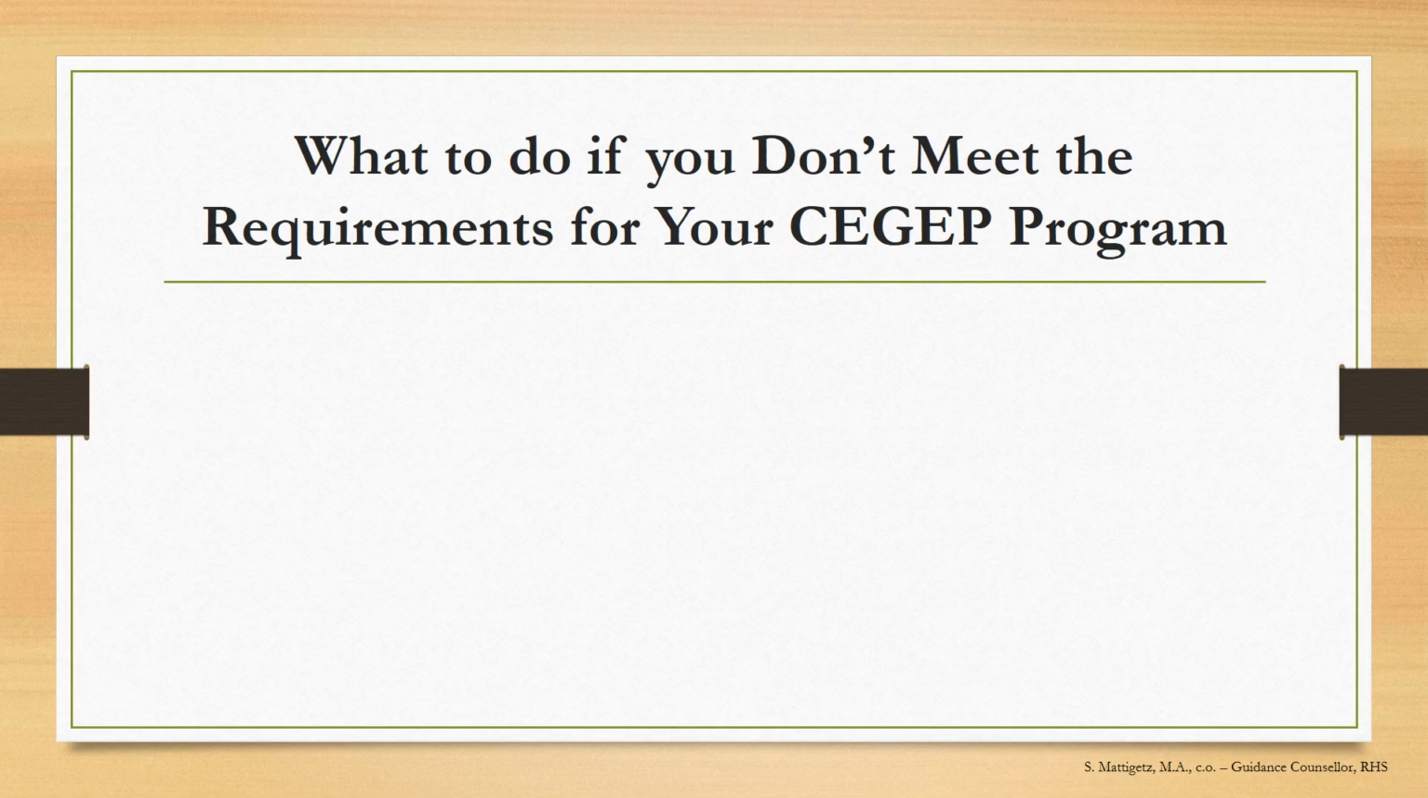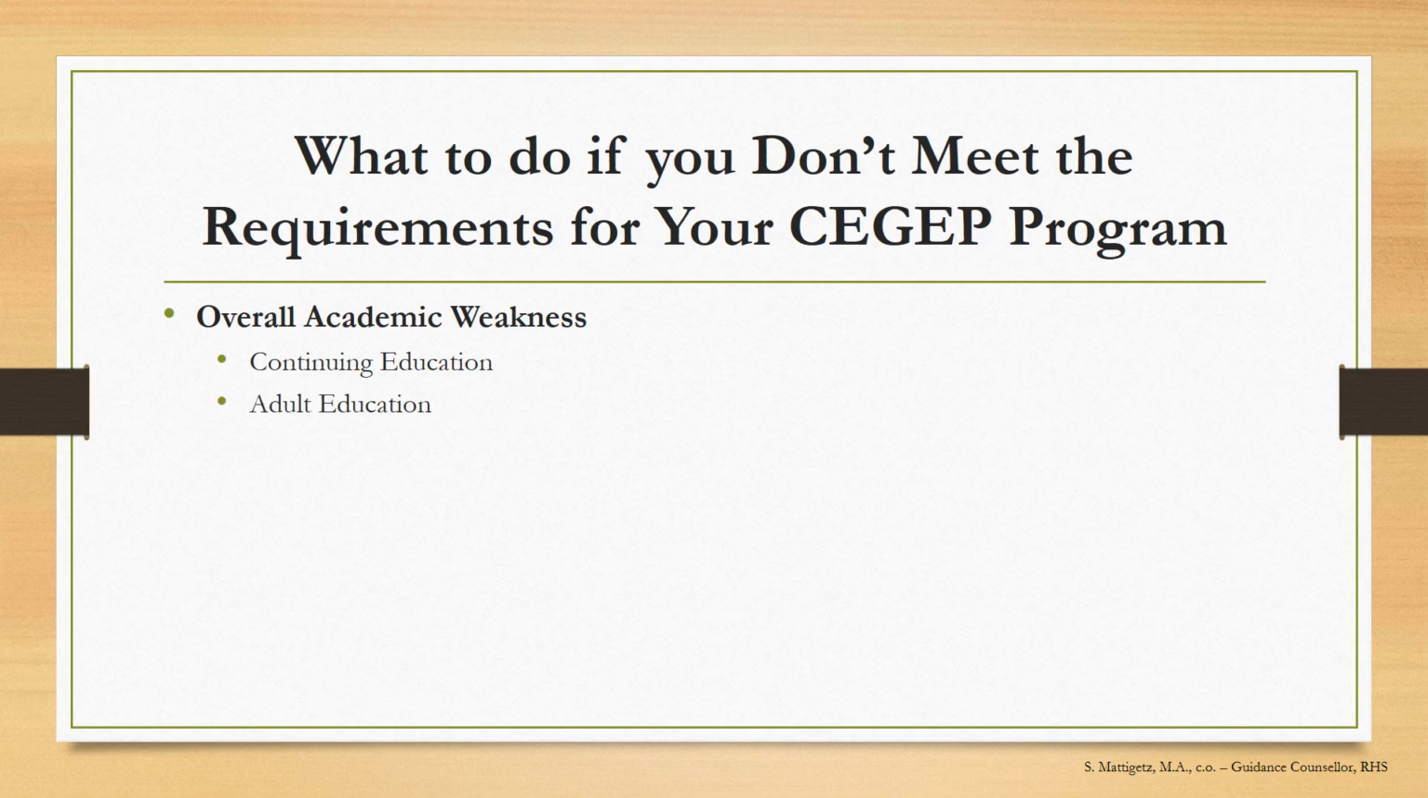So if you were told by admissions staff that you were refused due to an overall academic weakness, continuing education is a great option to start taking college courses while you wait for the next application period. Through continuing education, you can take up to 4 college-level courses at night to build up your academic profile so that you are more competitive the next time around. Retaking courses in adult education can also work, but only high school level courses are offered.